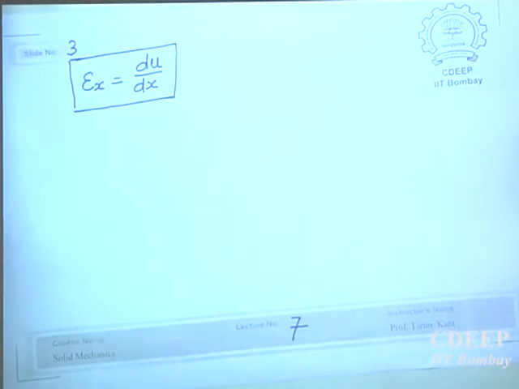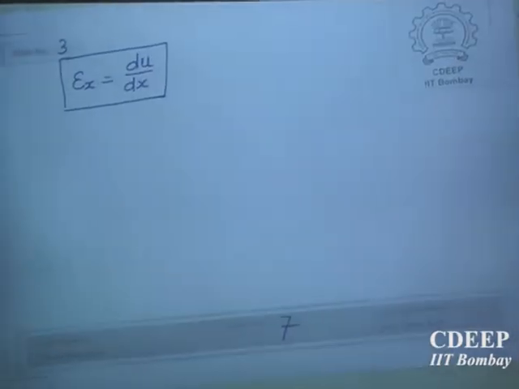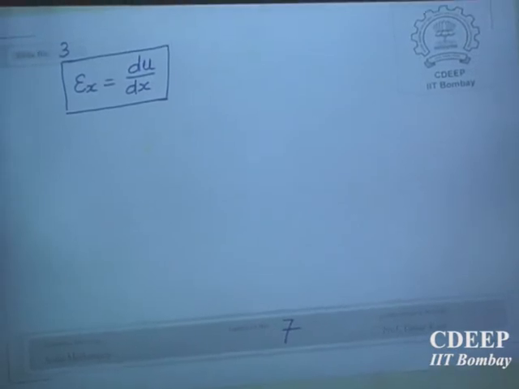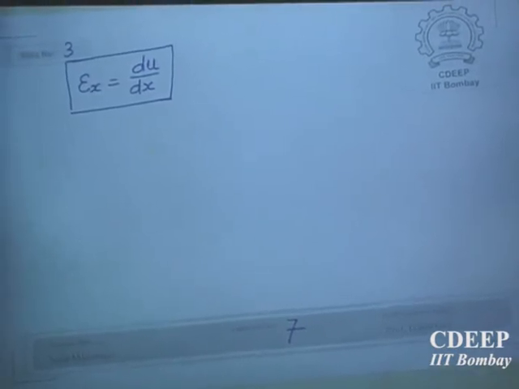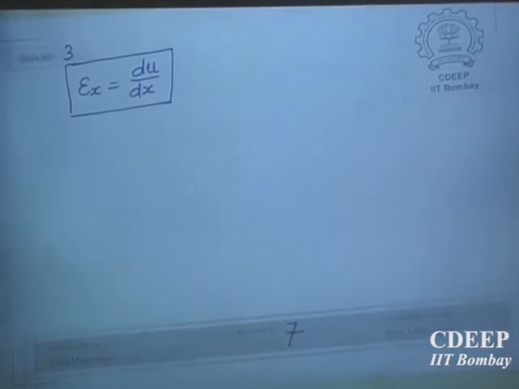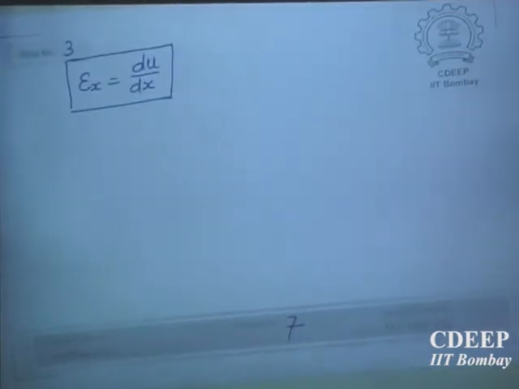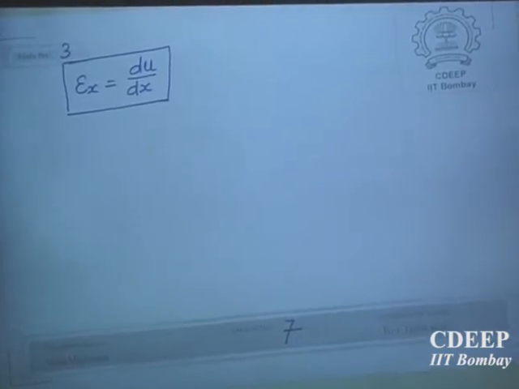As I told you in the first class itself, there are 3 basic principles of mechanics of solids. Equilibrium of forces: the body, or any part of the body, not necessarily the total body, must be in a state of equilibrium. So you write down conditions of equilibrium. Second, you must consider deformation.